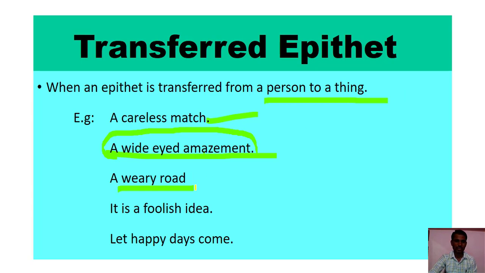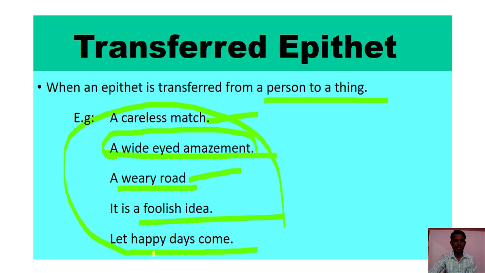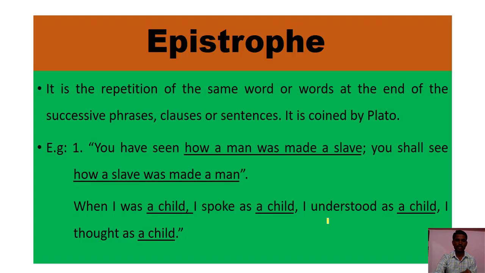A weary road. Especially the road does not become weary. But a man can become weary. So here also a person's quality is transferred to a thing. It is a foolish idea. Let happy days come. So these are also examples of transferred epithet.